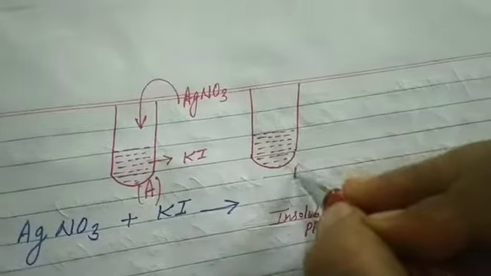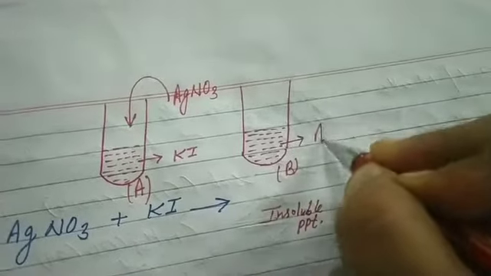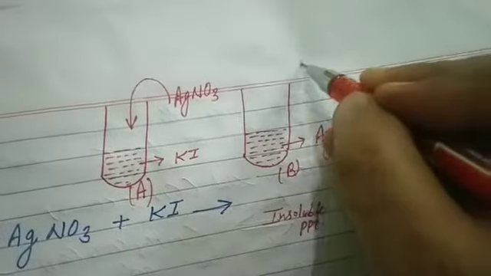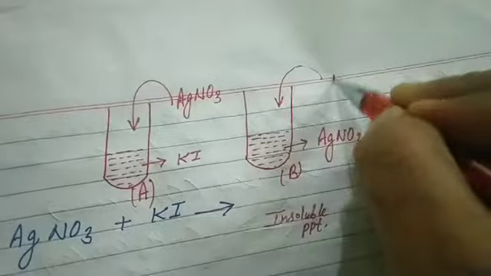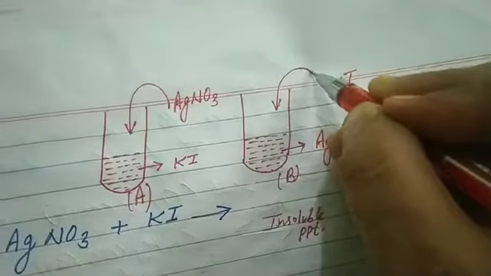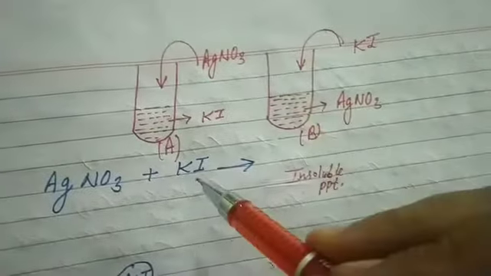That's test tube B containing AgNO3. To this I add potassium iodide. Now it's clear that in test tube B, KI is the dispersed phase and AgNO3 is the dispersion medium. So what will happen? AgNO3 reacts with KI.